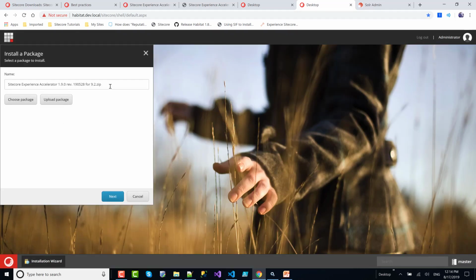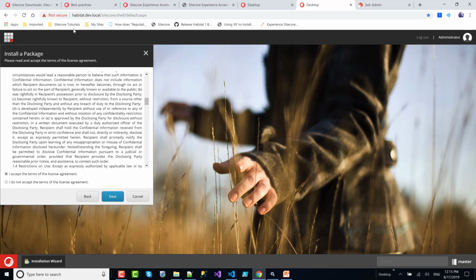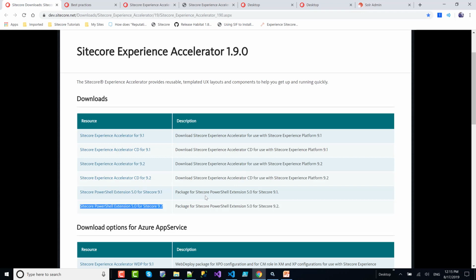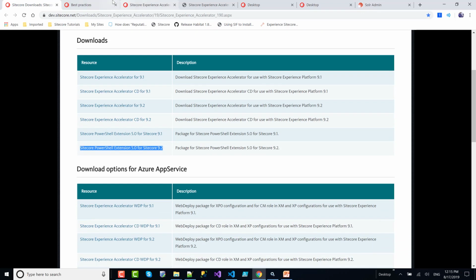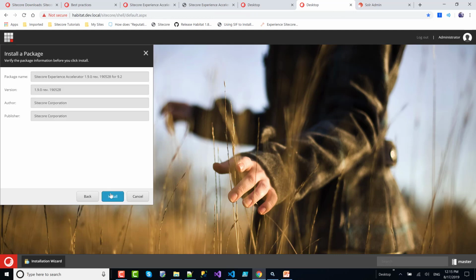So this is the version, Sitecore Experience Accelerator 1.9.0, and you can see it requires Sitecore 9.2, and also you can install this version on Sitecore 9.1. Let me verify the update. Yeah, actually we can see this here. Let me start the installation, accept, next.